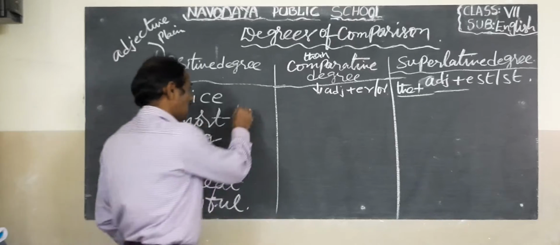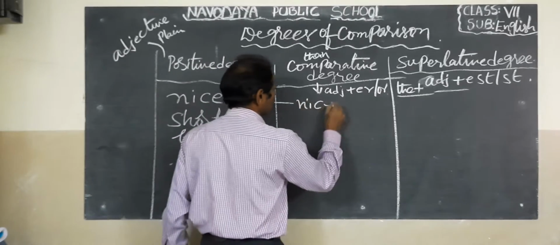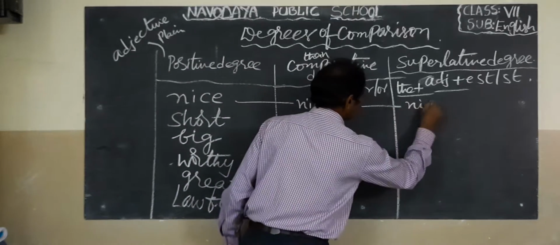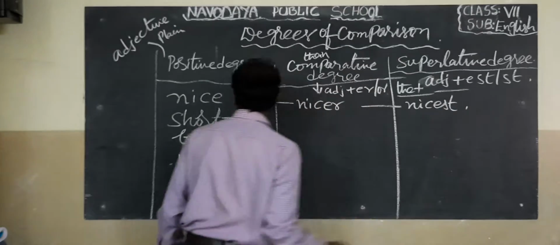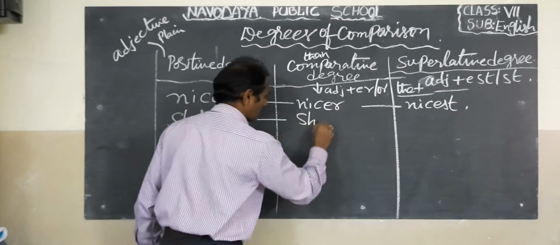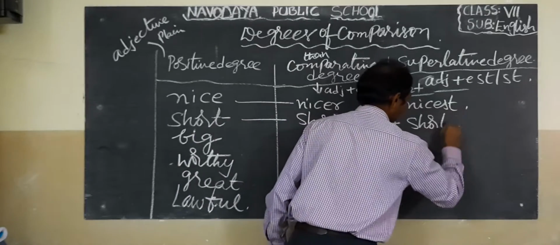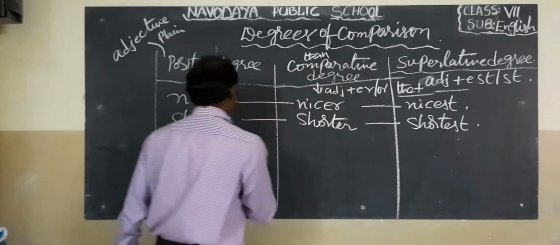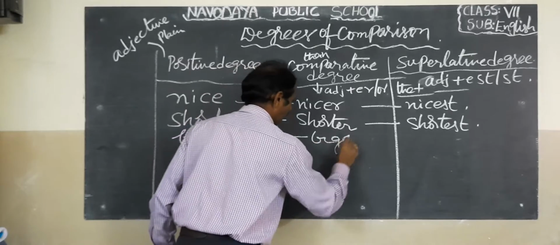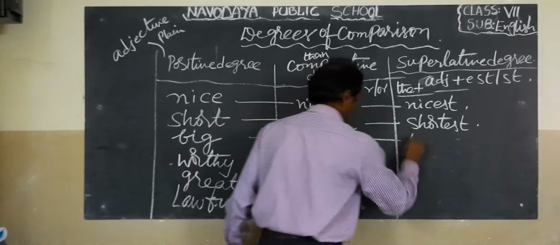For example, nice, nicer, nicest. Next, short, shorter, shortest. Big, bigger, biggest.